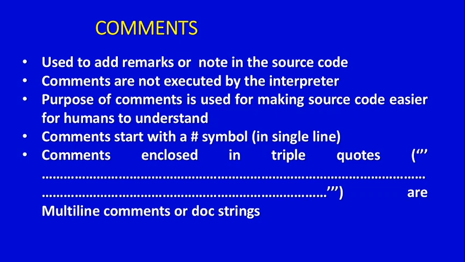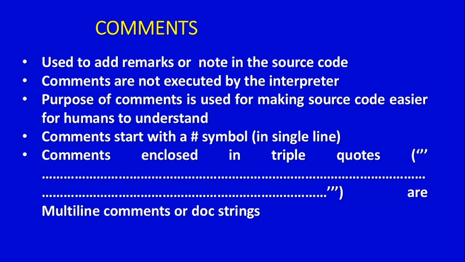For example, if we develop a big program, the program may contain thousands of lines of code, and any user may want to know about a particular line of code. He does not know about that code. So if we want to explain that code, the programmer can include a statement about the line or code for the user to understand. That is called a comment.